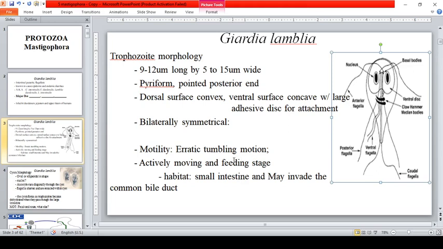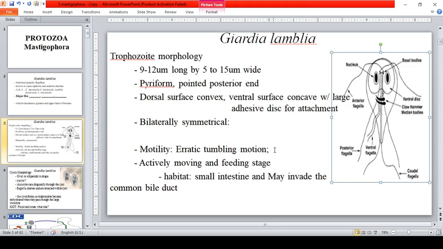Now, motility. How does it move? It has an erratic tumbling motion, which some also refer to as falling leaf motility. So the Giardia trophozoite has an erratic tumbling motion, or falling leaf motility.